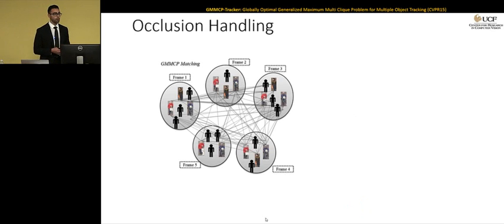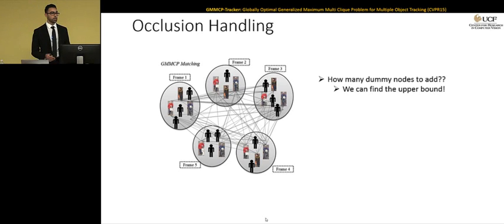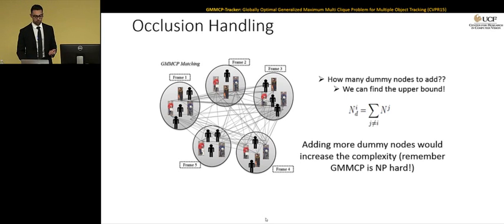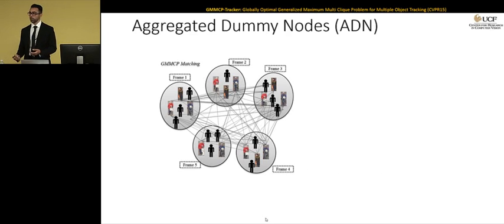But now the question is how many dummy nodes do we have to add to every cluster? So we can find the upper bound to the number of dummy nodes that we can add to every cluster to make sure we never run out of dummy nodes. But again, GMMCP is a difficult problem to solve, and the more nodes you add, the more you increase the computational complexity. So we want to see if there's a smarter way of doing this.